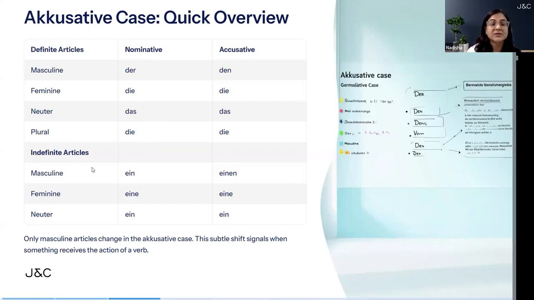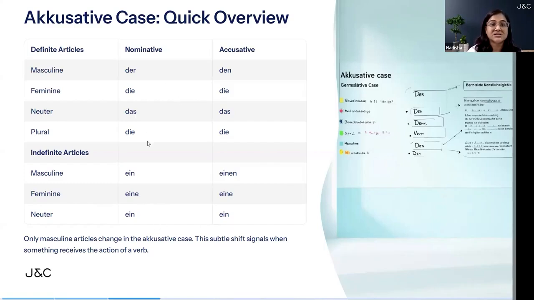Now, indefinite article is a or an. Nominative is ein for masculine, eine for feminine, ein for neuter. Feminine takes an extra E always. Accusative is einen for masculine, which is different, okay? Eine for feminine and ein for neuter.